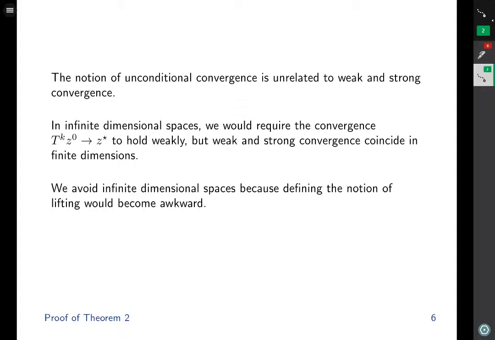The notion of unconditional convergence is unrelated to weak and strong convergence. In infinite dimensional spaces, we would require the convergence to hold weakly, but weak and strong convergence coincide in finite dimensions. We avoid infinite dimensional spaces because defining the notion of lifting would become awkward in infinite dimensional spaces.